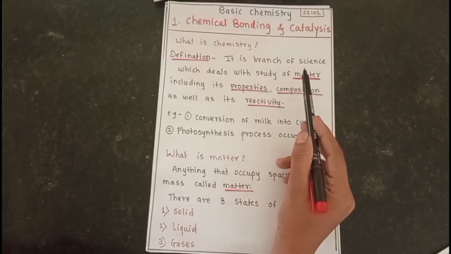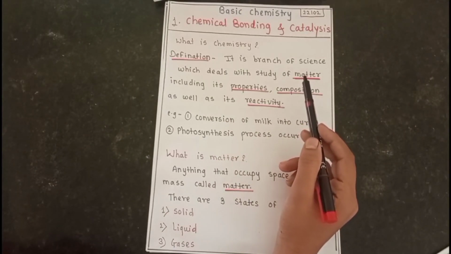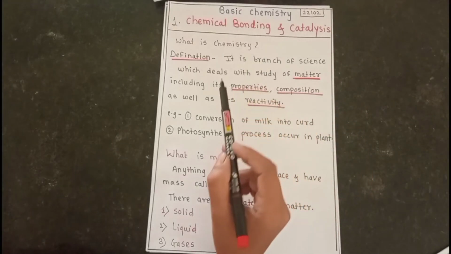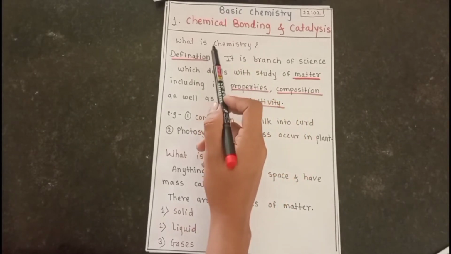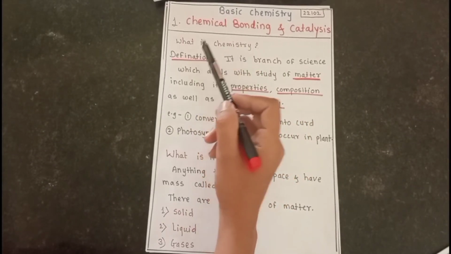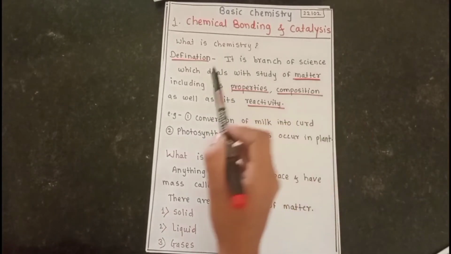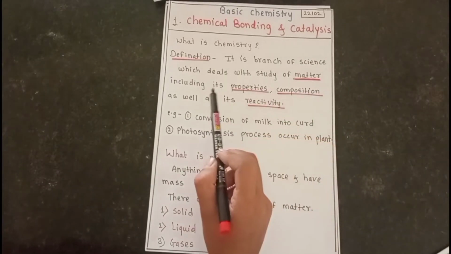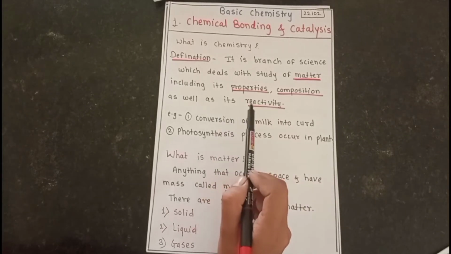Science has many branches, but two main branches studied in the first semester of diploma engineering are basic physics and basic chemistry. So let's see what is chemistry. The definition of chemistry is: it is a branch of science which deals with the study of matter, including its properties, composition as well as its reactivity.